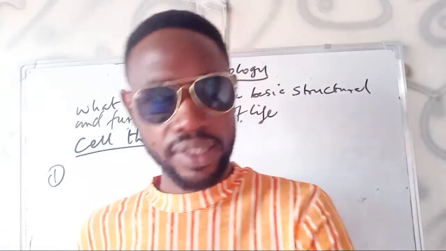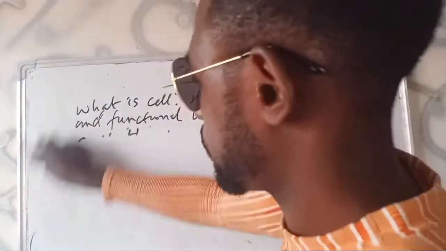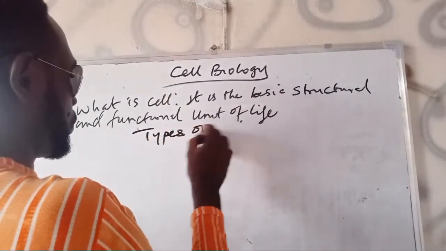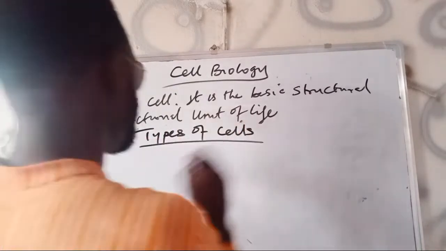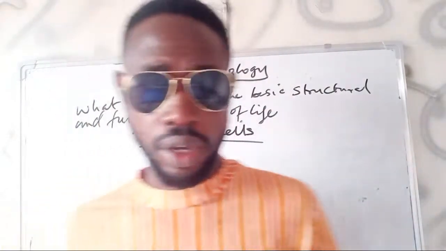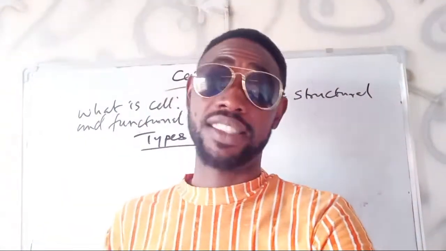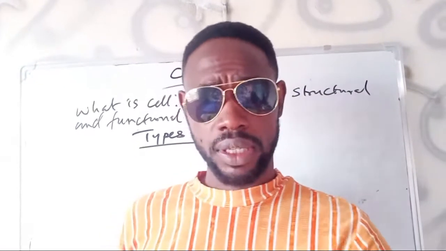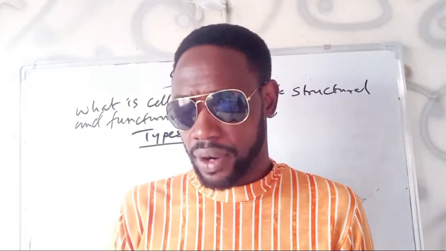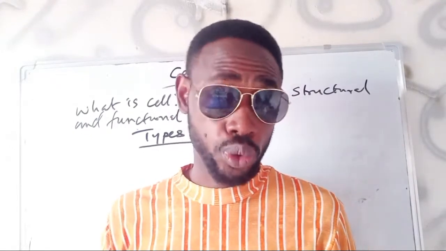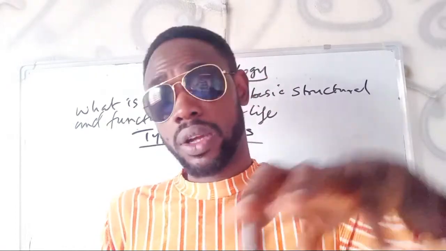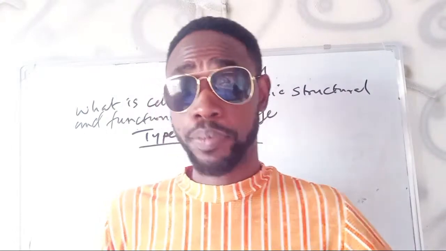We want to classify cells. The next thing are types of cells. Here, there is a big contradiction. Some might just tell you we have two types, which are plant and animal cells, okay? But I wouldn't be buying the idea that way. Cells can be largely classified into two, which will be prokaryotic cells and eukaryotic cells. It is now under eukaryotic cell that you can find plant and animal cells.